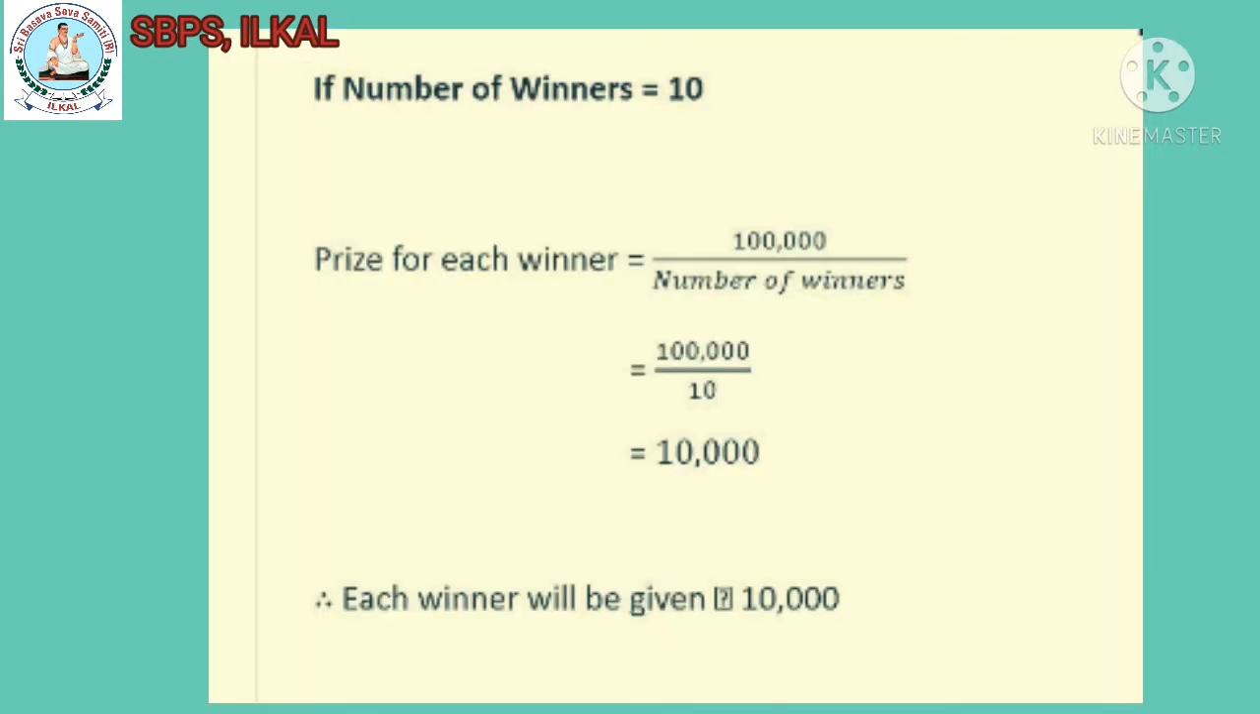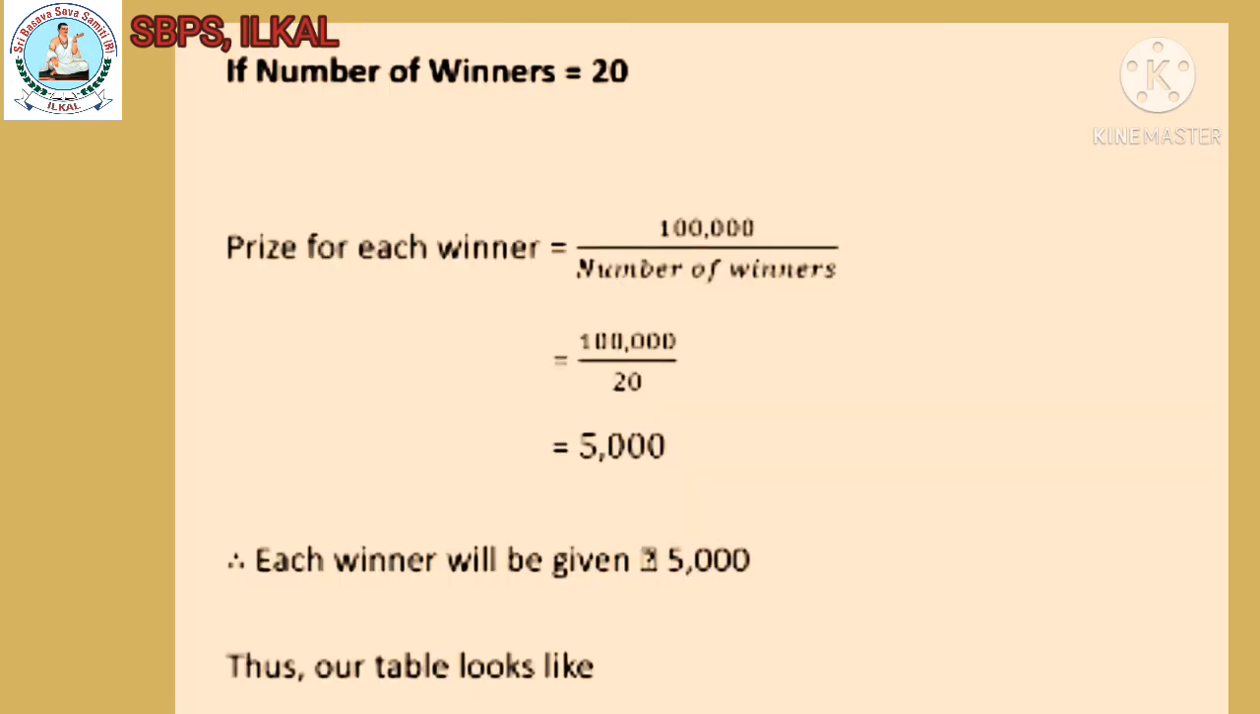If number of winners is equal to 10, prize for each winner is equal to 1 lakh divided by 10, which is equal to 10,000. Therefore, each winner will be given rupees 10,000. If number of winners is equal to 20, prize for each winner is 1 lakh divided by 20, which is equal to 5,000. Therefore, each winner will be given rupees 5,000.